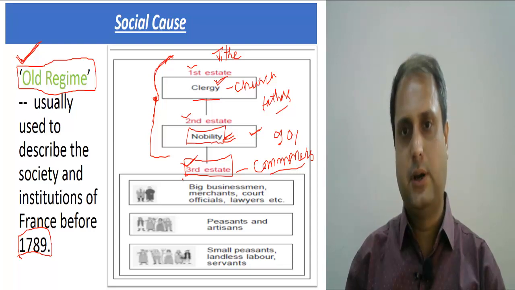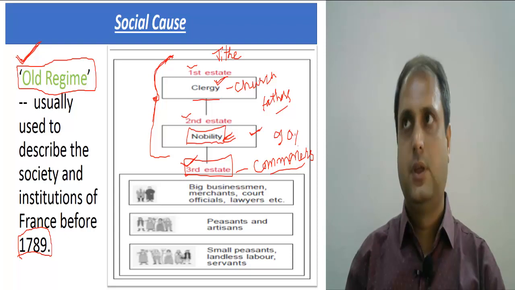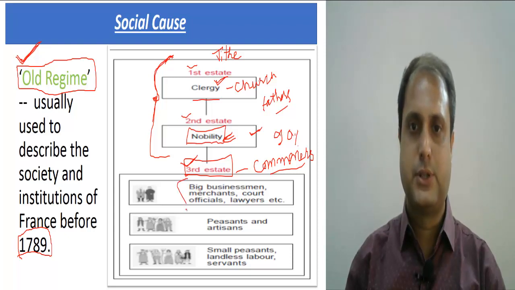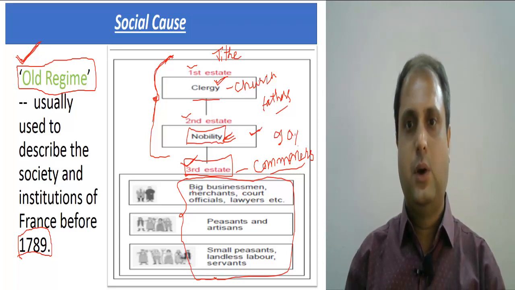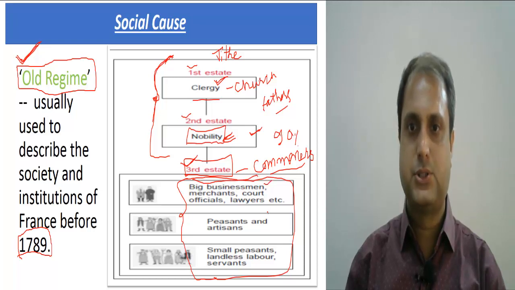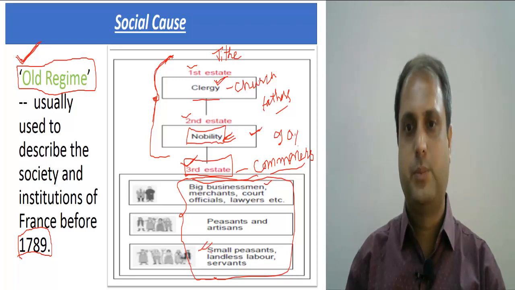Now look at this third estate. In the third estate, there are big businessmen also. The poor people belong to the third estate, but it does not mean that all the people will be poor. In the third estate, the rich people were also there, poor people were also there. There were the big businessmen, the merchants, and then the people who were very poor, the small peasants, the landless labor and the servants.